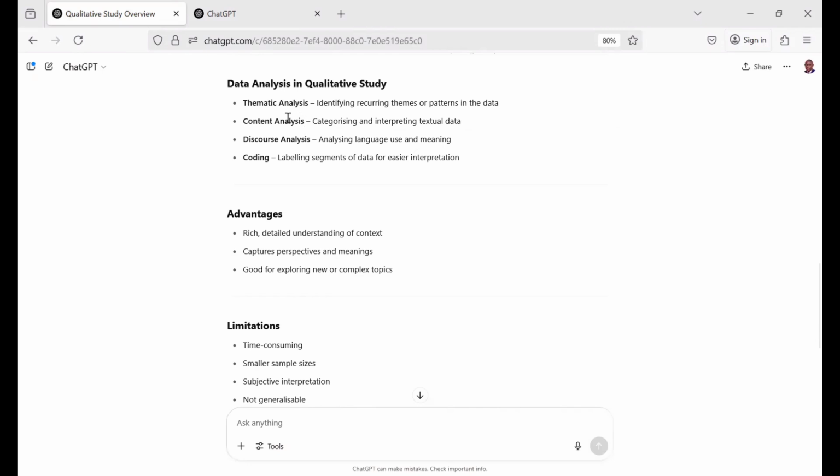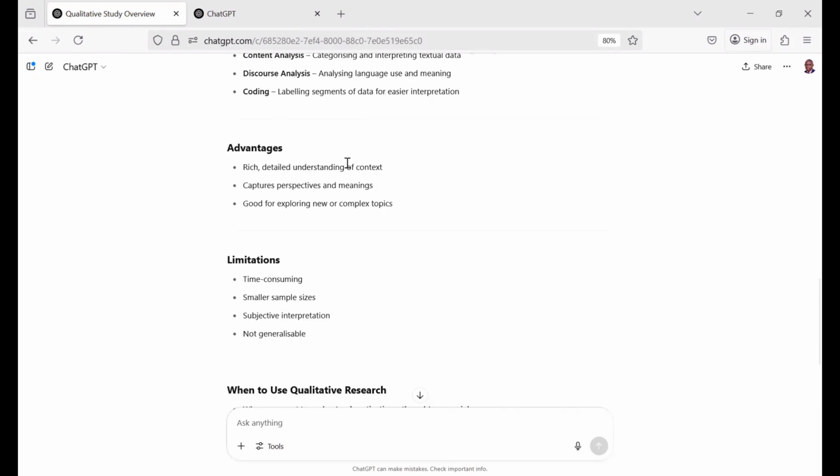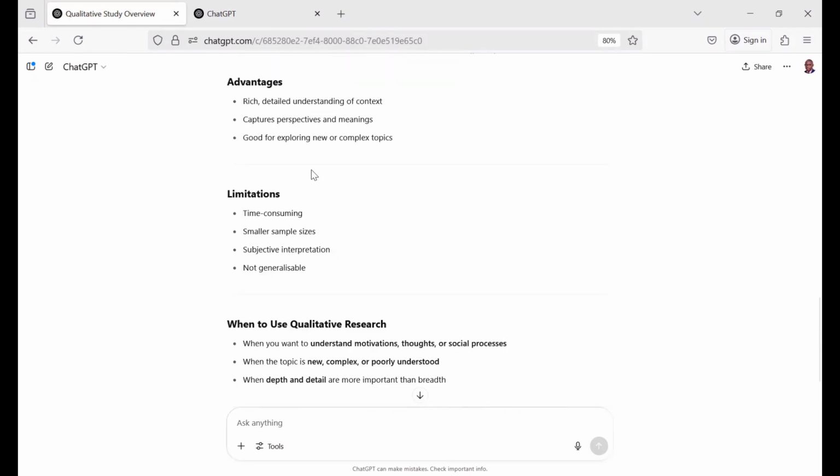Thematic analysis could be identifying recurring themes or clusters or patterns in the data. Content analysis is about categorizing and interpreting textual data. And then what is the benefit, the advantage, the merits? It says that it has a rich, detailed understanding of context, which is correct. And then it can capture perspectives and meaning. And it's also good for exploring new or complex topics.